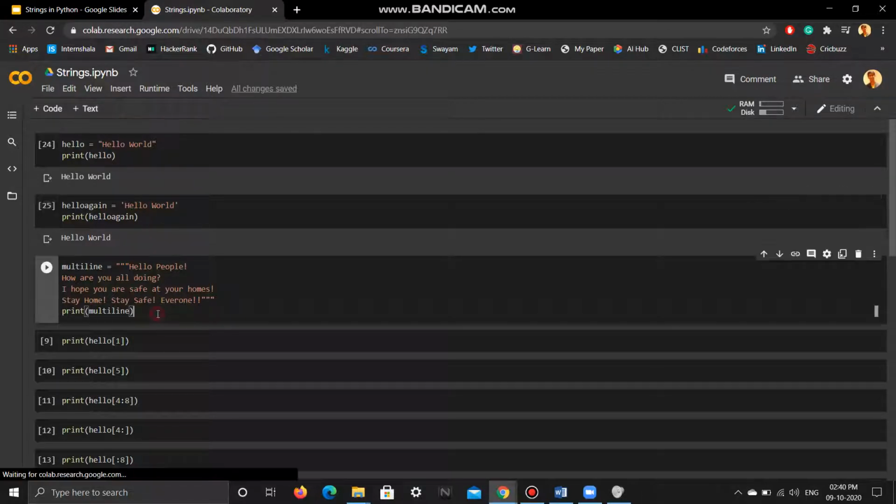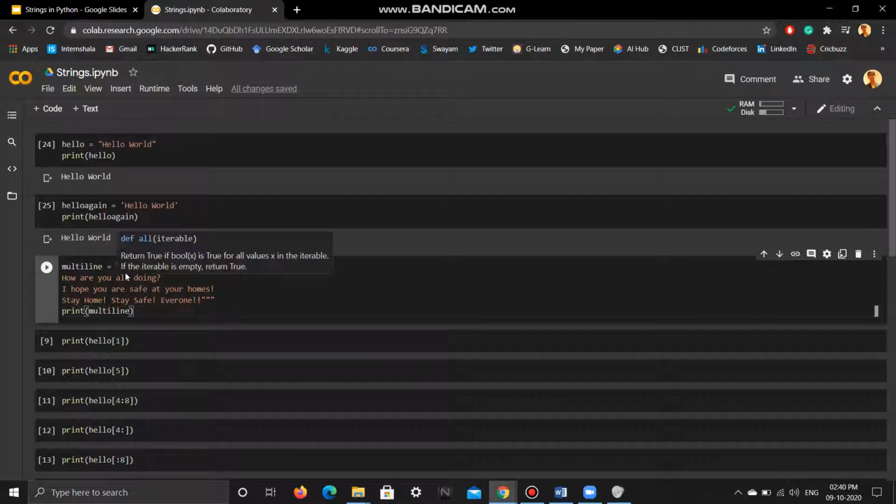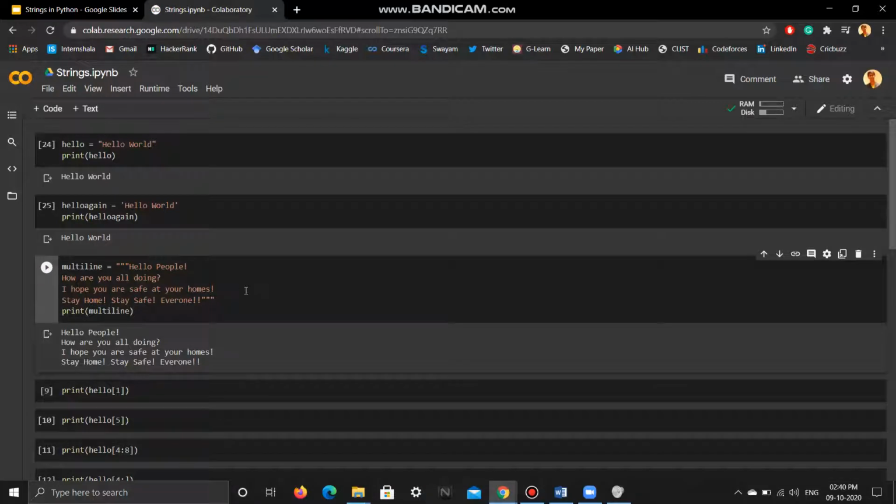Now if I want to use a multi-line string, then here I have it. We use triple quotes for that. Here I have used double quotes for the multi-line string, but you can use single quotes as well at the same place. So if I print this, there you go, I get a multi-line output. Okay, use triple quotes for multi-line strings.